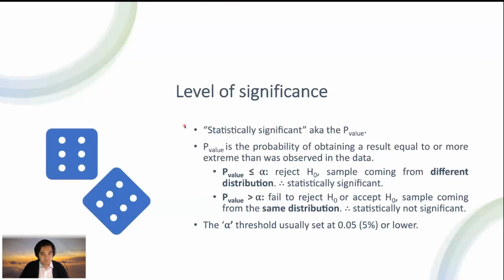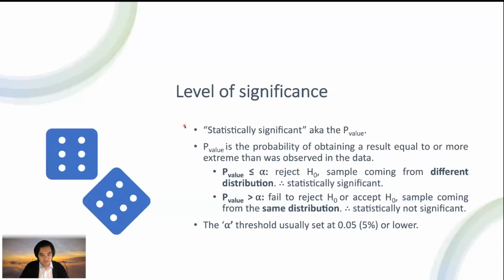What the p-value means is the probability of obtaining a result equal to or more extreme than was observed in the data. By all means, if the p-value is less than or equal to alpha, which, remember again, is your type 1 error, we can reject the null hypothesis. So what does it mean here? It means that the sample is coming from a different distribution. Conclude that your samples are statistically significant.